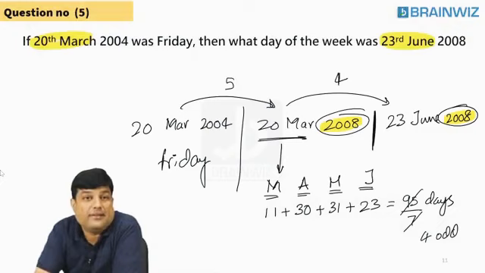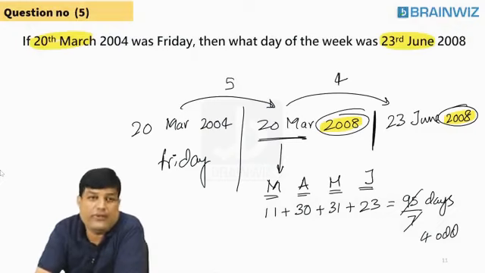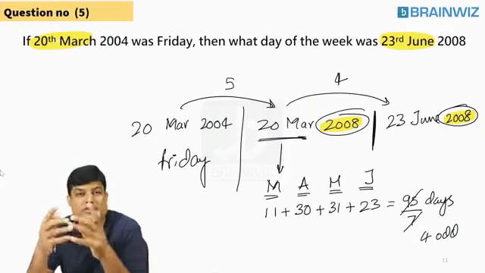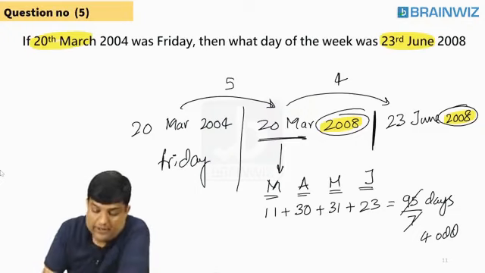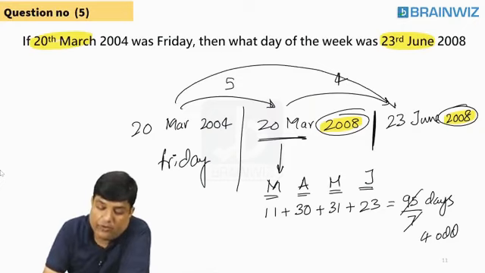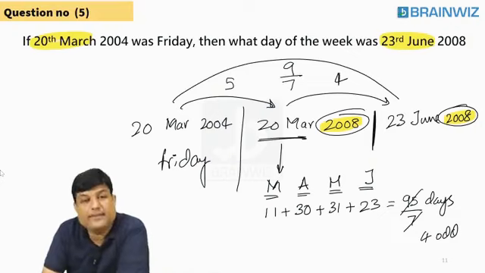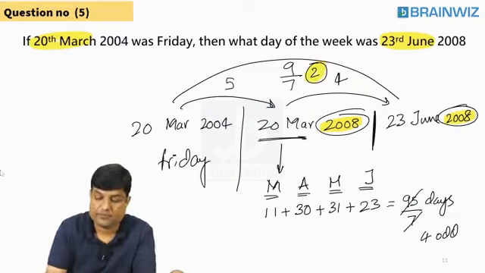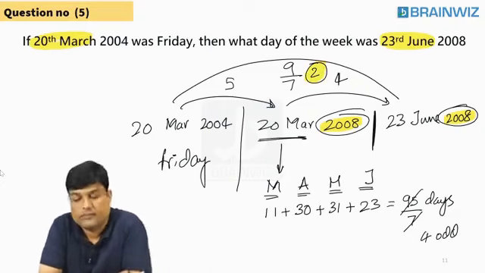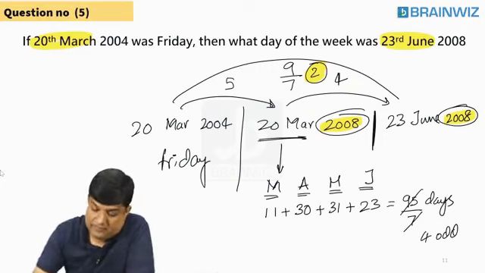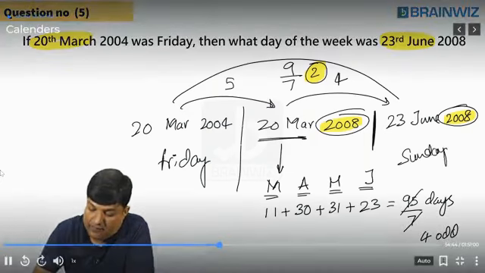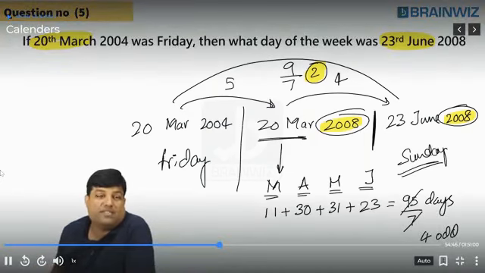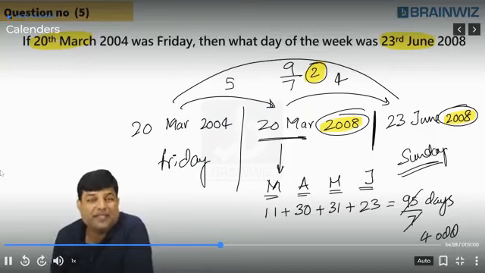Are you understanding? Rahul, you have to remember that, or else the one who has learned the process, you have to remember that. Following 4 odd days. So students, from year 5 and here to year 4, could you please tell me overall how much? 9. 9 has to be divided by what? 7. 7 bole to what? 2 days. Are you understanding, everybody? So I told you, Friday. Say yes or no. Done?